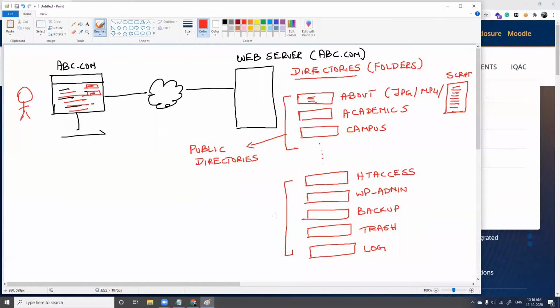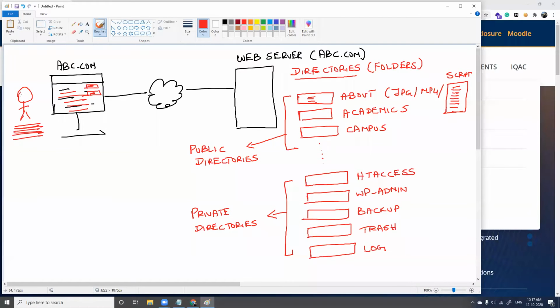These directories here, they are called private directories. Fine. What do you mean by private directories? Private directories are not intended for anyone from outside to access.